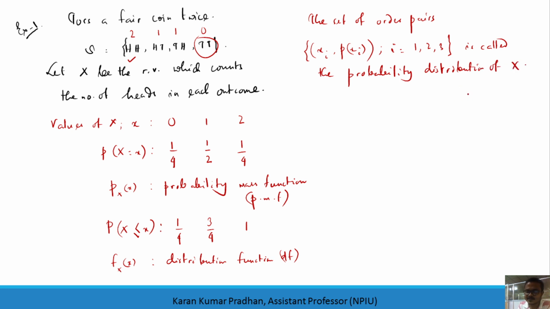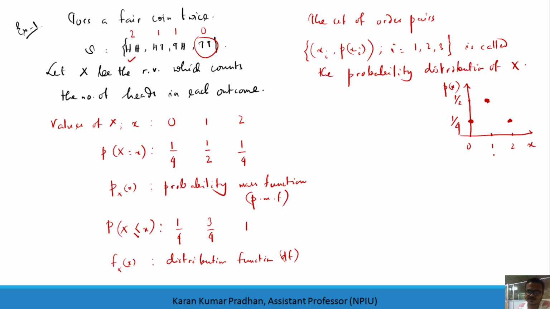Or else it can be plotted in 2D space. If this is x and you have the probability mass function on the vertical axis, let us say this is 0, this is 1 and 2. For each you have a corresponding mass function: 1 by 4 at 0, 1 by 2 at 1, and 1 by 4 at 2.